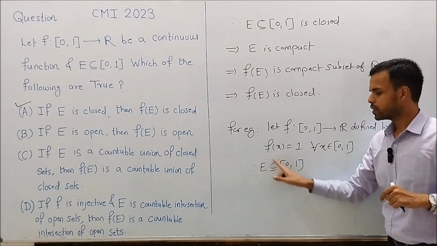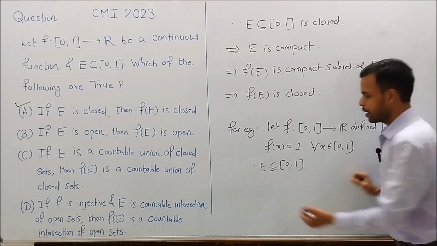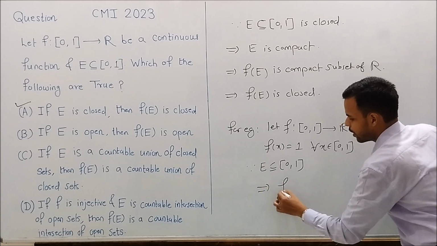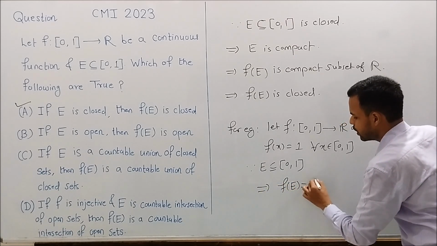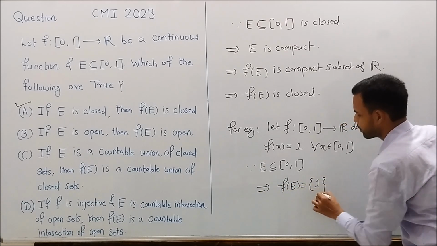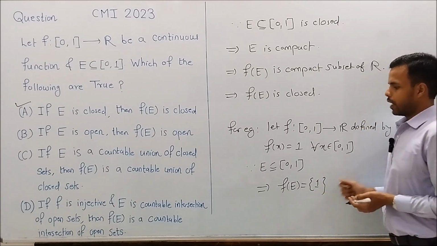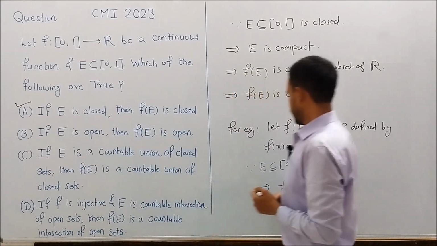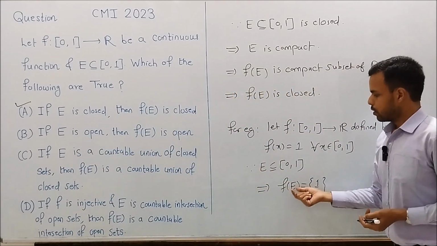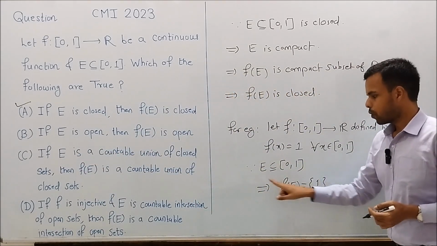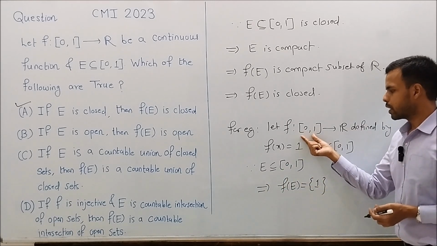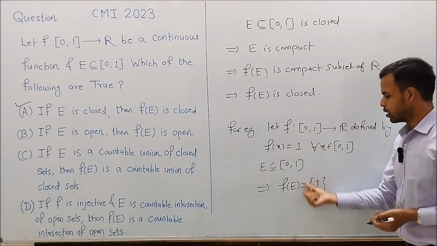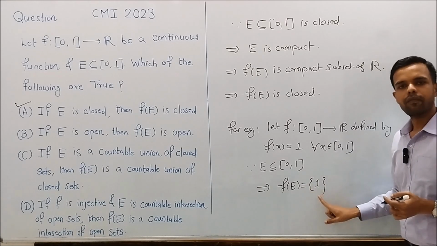So the image of the set E under f, that is f of E, equals the singleton set {1}. Given that E is open, the function f maps an open subset of [0,1] to this singleton set {1}.